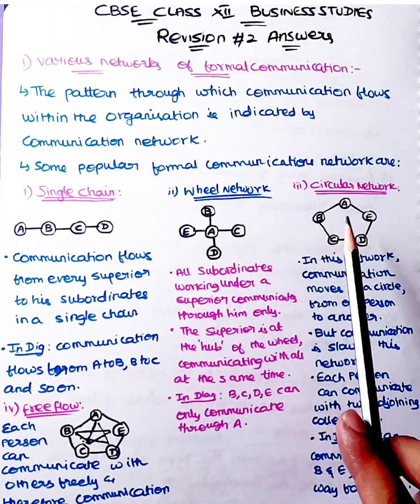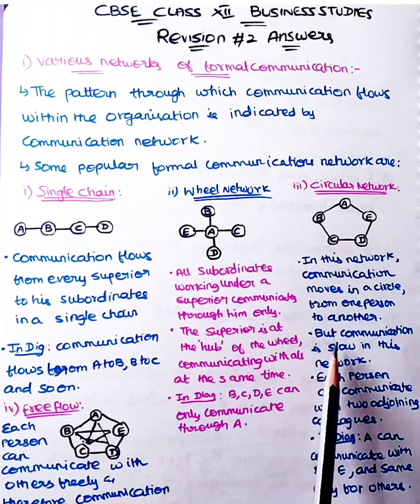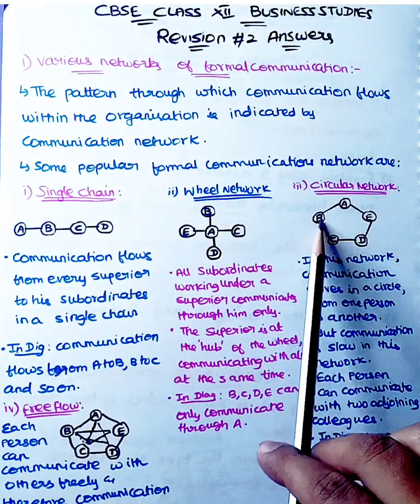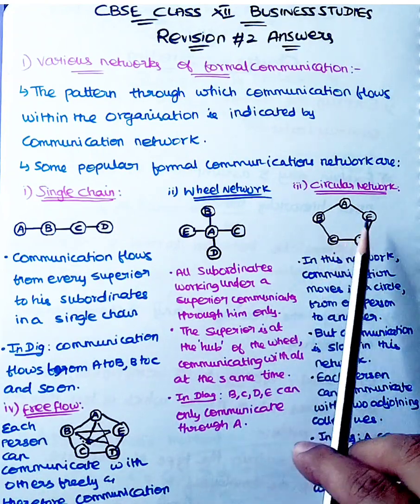Next, circular network. In this network, communication moves in a circle from one person to another, but communication is slow in this network. Each person can communicate with two adjoining colleagues. If you see in this diagram, A can communicate to B and E. Similarly, B to A and C. For C, it is B and D, and for D, it is C and E.